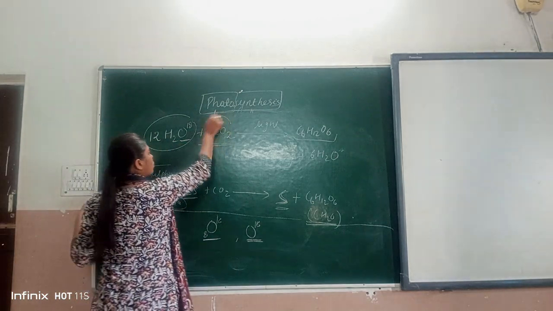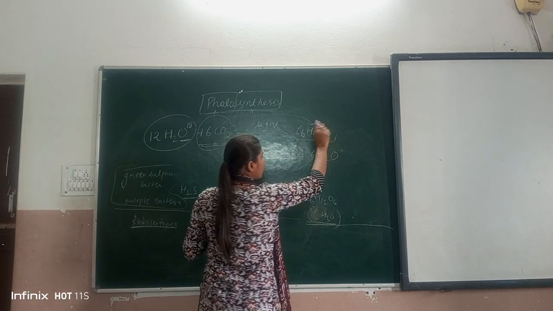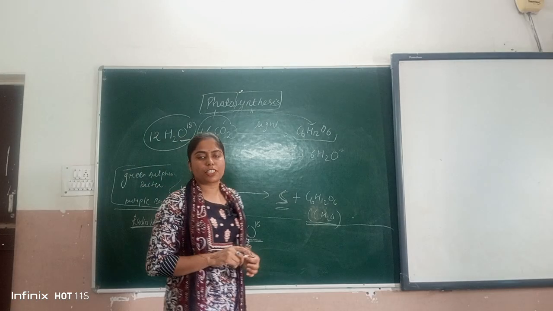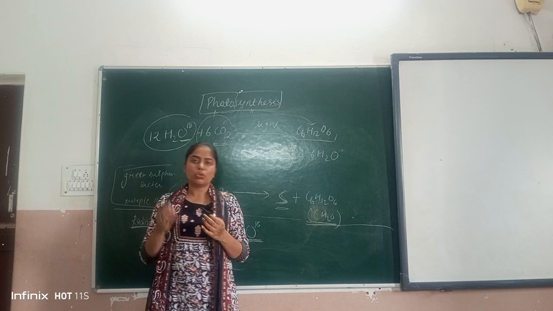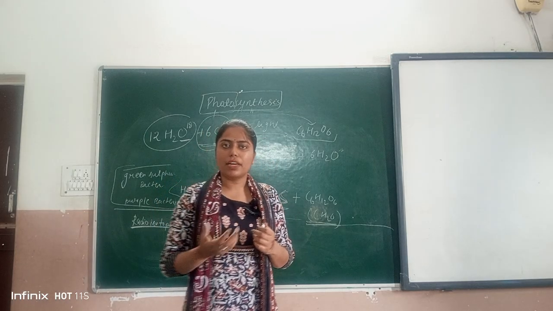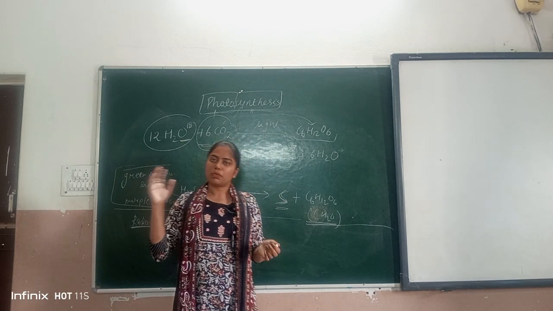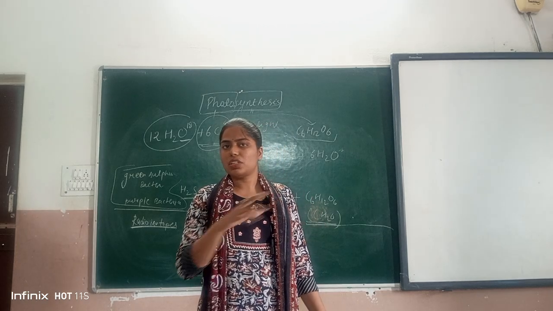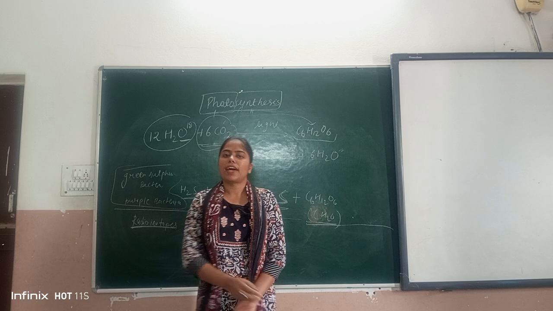And the CO2 gets reduced into the C6H12O6 glucose. So this is all about the experiment जो कि प्रूव करता है कि CO2, water and green plant, light is important for photosynthesis. Some of the scientists have proven by this experiment that all the factors are important for photosynthesis. This is all about the class. Thank you.